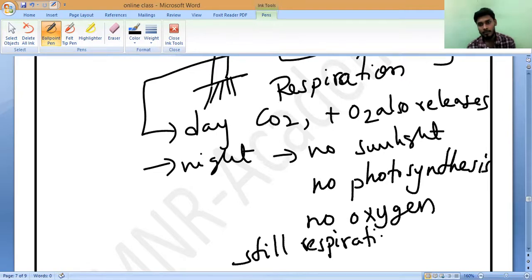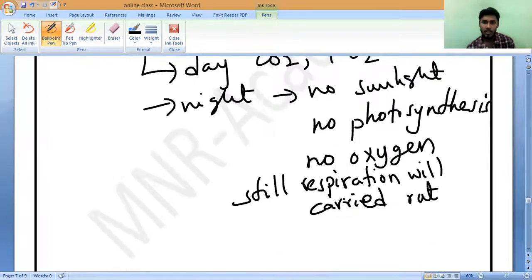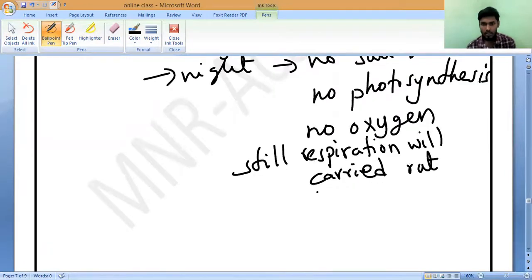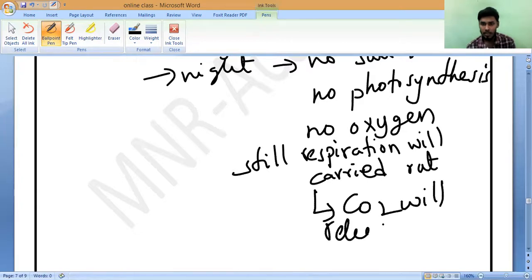Respiration will be carried out, so what will happen? They will take oxygen and release carbon dioxide.